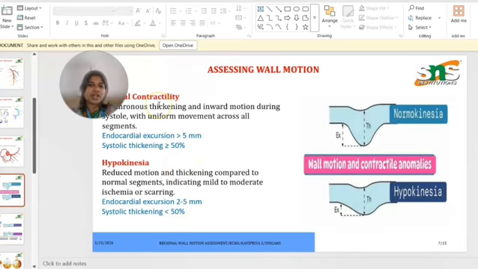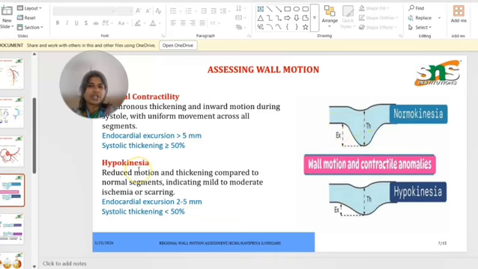Here, normokinetic means synchronous thickening and inward motion during contraction, which is systole, with uniform movement across all the 17 segments. Endocardial excursion is greater than 5 mm, and systolic thickening is greater than 50 percent. This is normokinesia. Contraction is effective.